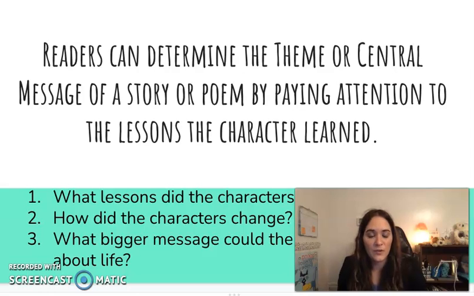So again, while we do this, we really want to focus on using evidence to support our ideas, use those inferences to help us make our claims about what we think the theme or central message is, and then focus on that bigger message that Shel Silverstein is saying about life. And all those things combined are going to help us to determine the theme or central message of our poem.